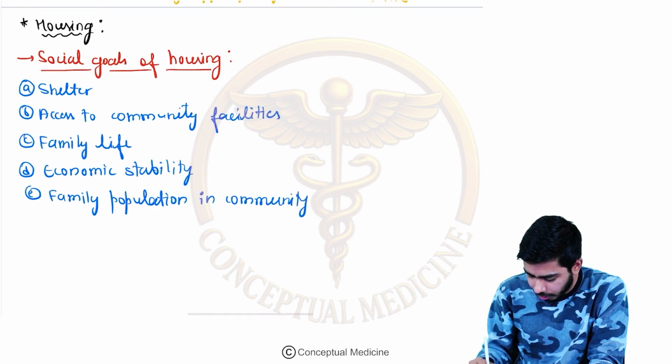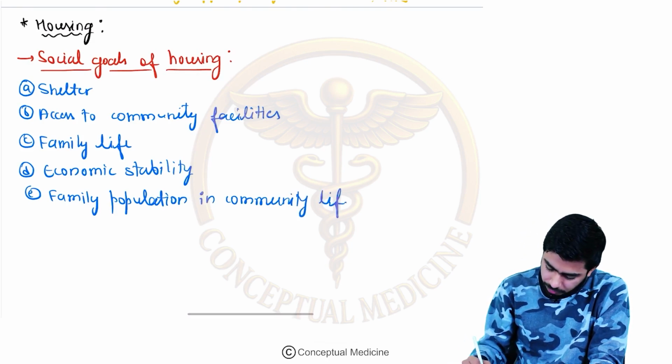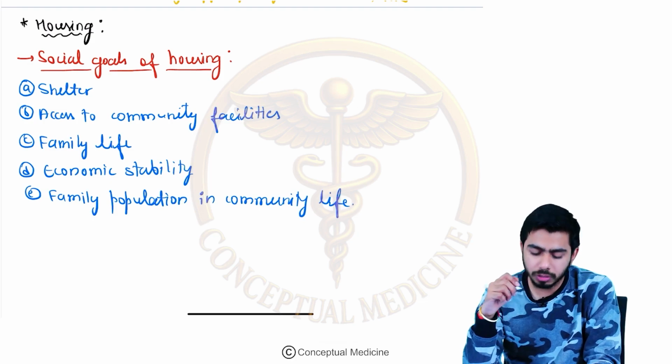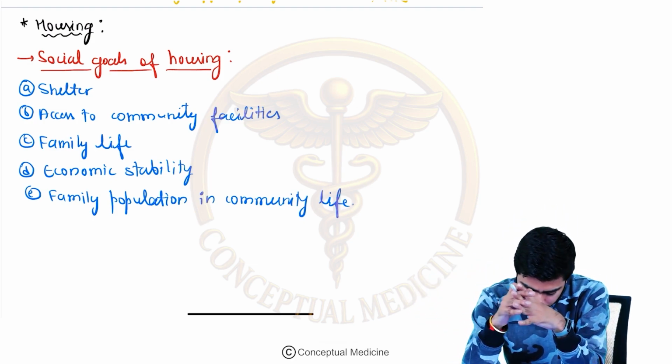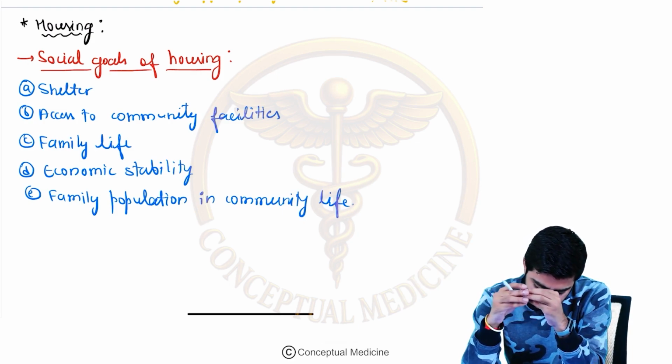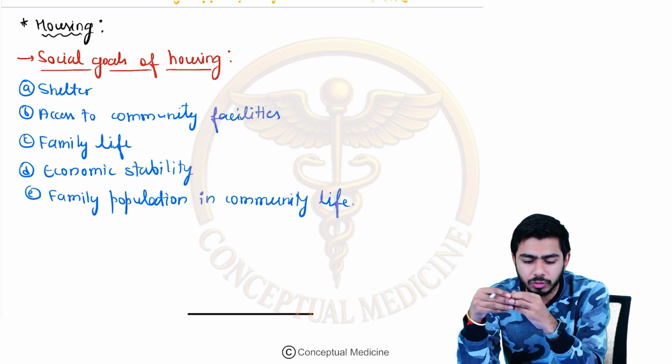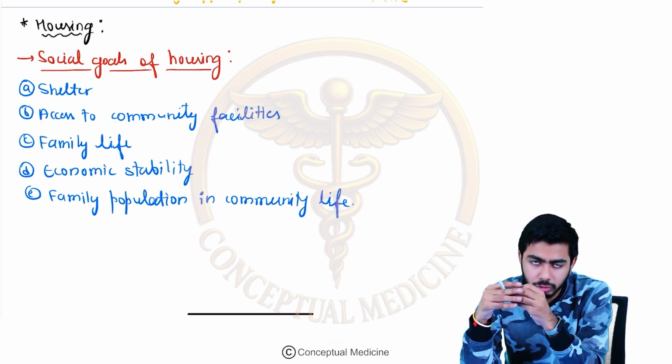Once they had asked you one question from this, that which of the following is not a social goal of housing, right? So you should know these social goals: shelter, access to community facilities, family population in the community life, family life, and economic stability. So these are the social goals of housing.